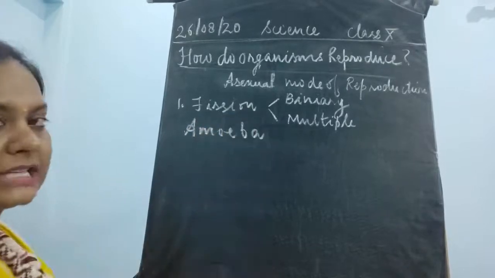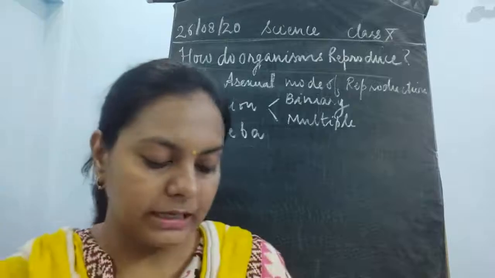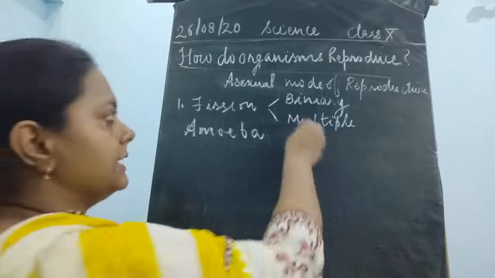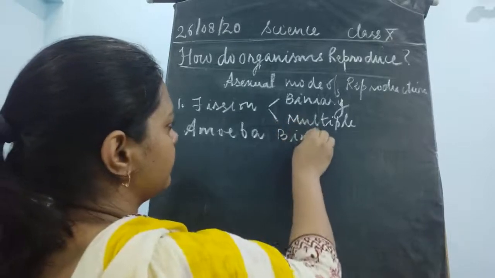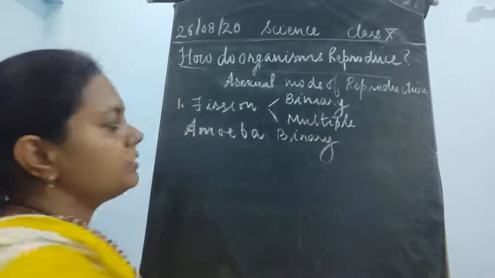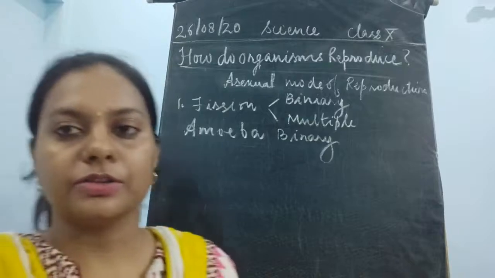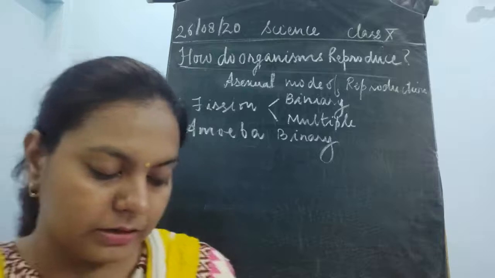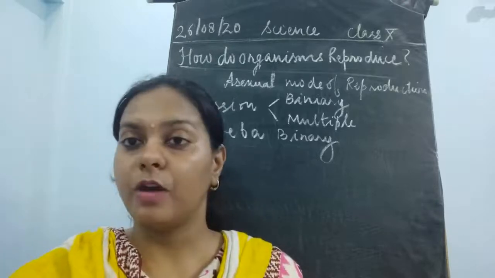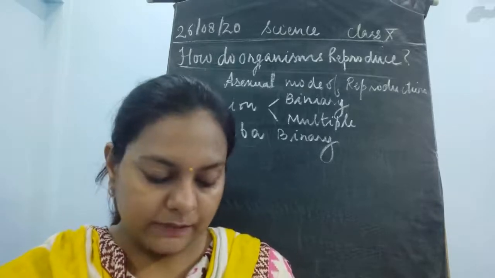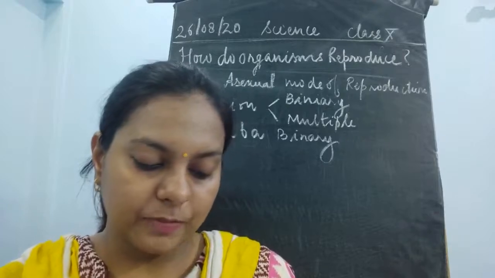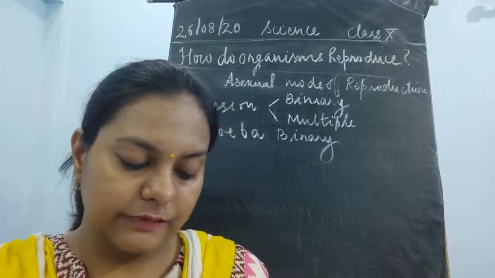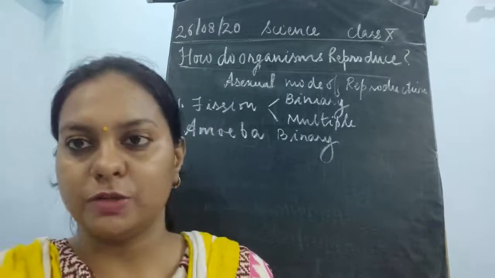There could be plasmodium, amoeba. So these are where fission mainly takes place. Now in amoeba, binary fission takes place. Fission means to divide. It is a method of asexual reproduction where the individual divides and forms two individuals. Or simply we could say that fission is an asexual mode of reproduction in which a unicellular organism divides and forms two or more new individuals.